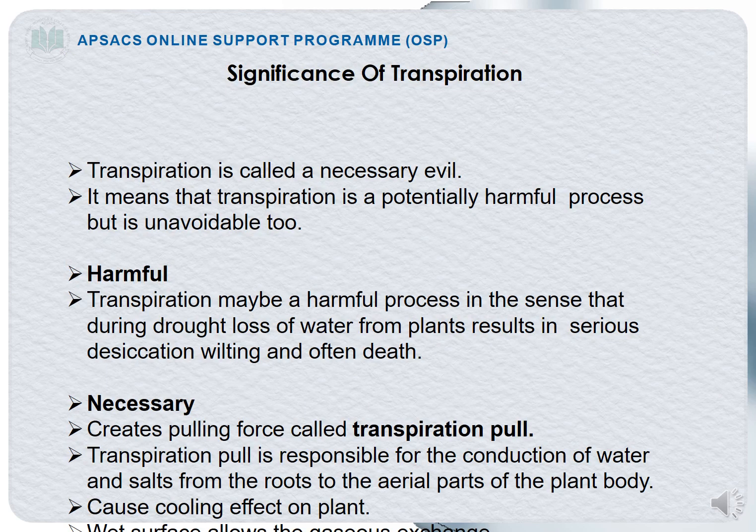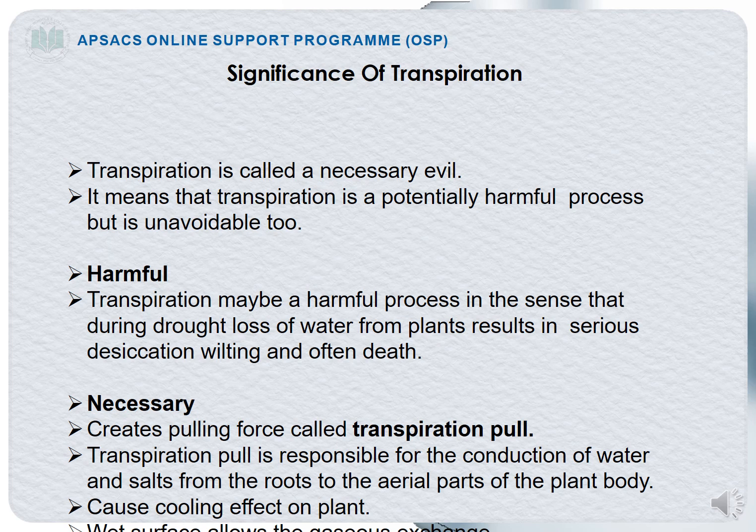We have discussed transpiration, the definition of transpiration, and types of transpiration. Now come towards the significance of transpiration, that is, how transpiration is useful and how transpiration is harmful for a plant body. If we are talking about the significance of transpiration, it is a necessary evil, meaning that it is good as well as bad for a plant.